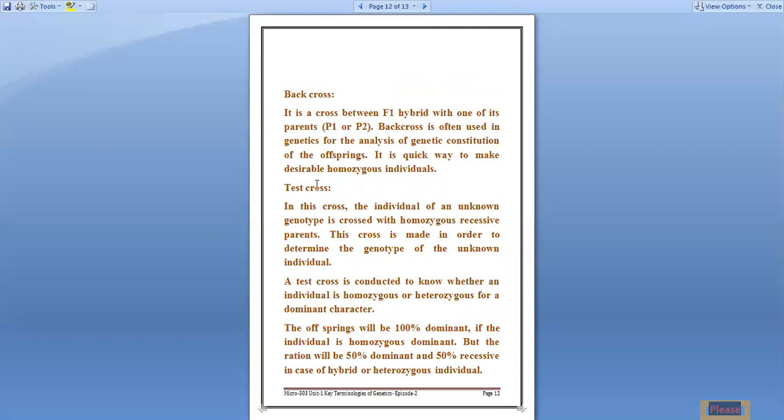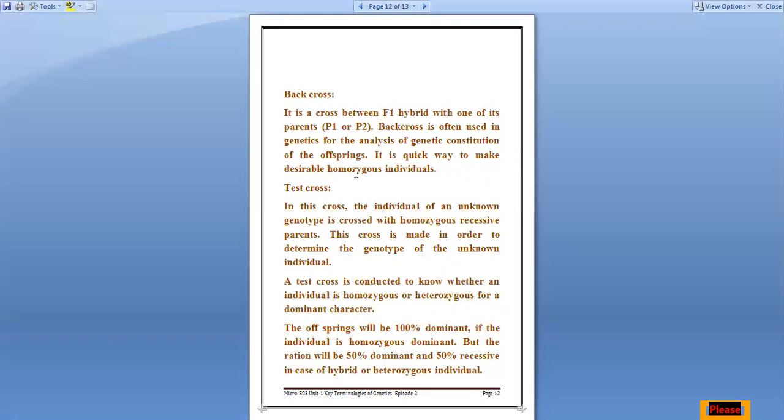Next is back cross and test cross. You already studied this in your school days. Back cross is a cross between the F1 hybrid and its own parent. Back cross is often used in genetics for the analysis of the genetic constitution of the offspring. If you want to know the genetic constitution, then you have to perform the back cross. It is a quick way to make a desirable homozygous individual.